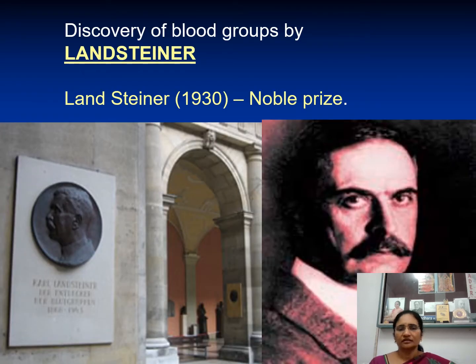First of all, to know what the immunology behind the blood group antigens is, we should know what blood group antigens are. The discovery of blood group antigens was done by Landsteiner. Landsteiner was a scientist who received the Nobel Prize in 1930 for the discovery of these blood group antigens. Based on this discovery, human beings are classified into different blood group individuals.